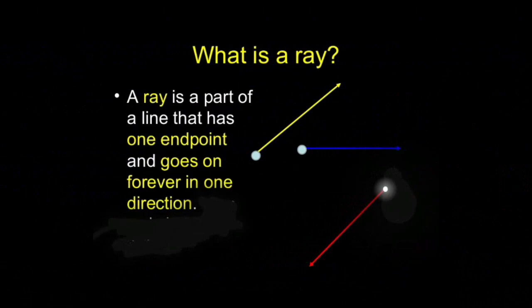Next, what is a ray? A ray is a part of a line that has one endpoint and goes on forever in one direction. That means for a ray, one side is extending but it has one endpoint on the other side. A ray can also be represented as ray AB, ray PQ, ray XY.